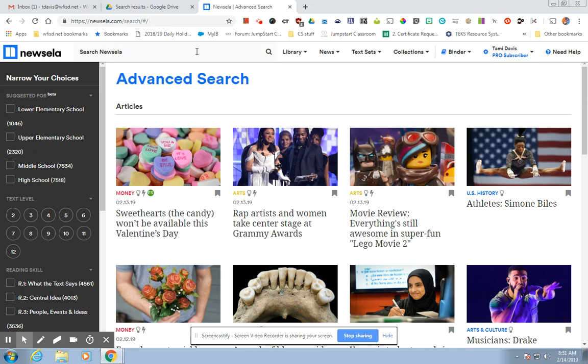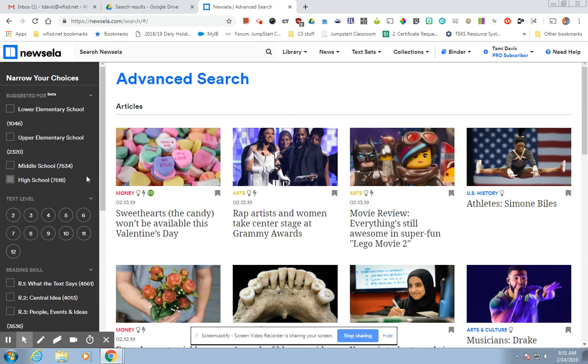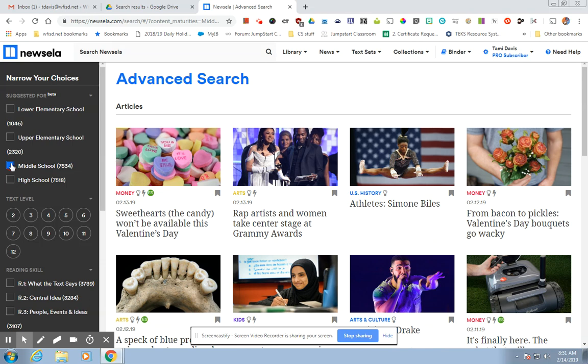And here's the cool thing about search. I haven't even typed anything in yet, but right now you can see how you can adjust for what you want. Okay, if you've got a couple of kids in your class that have a very low reading level, you can choose this. However, I suggest you just choose kind of the middle of the road because I'm going to show you another way to adjust for your students. Then you can determine if you just want to assign by text level. That's like Lexile. So you can click here.